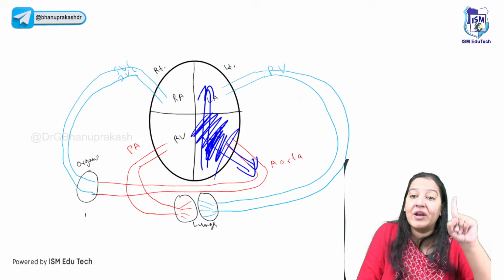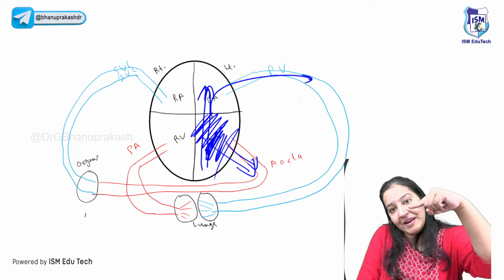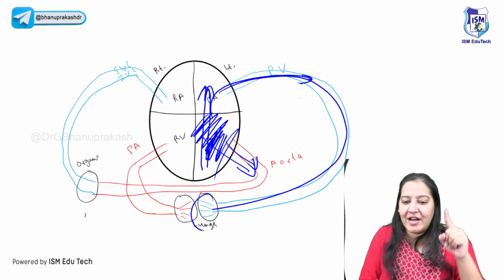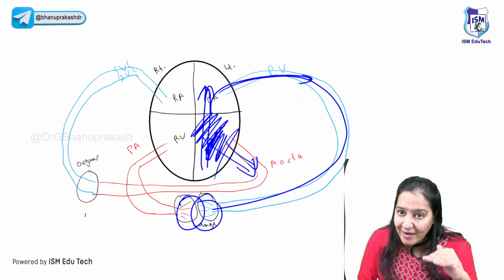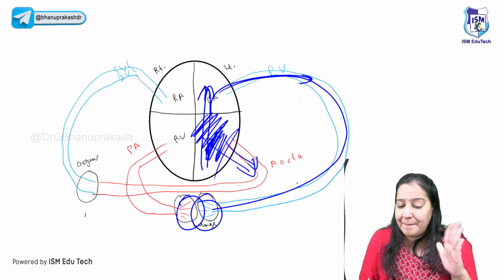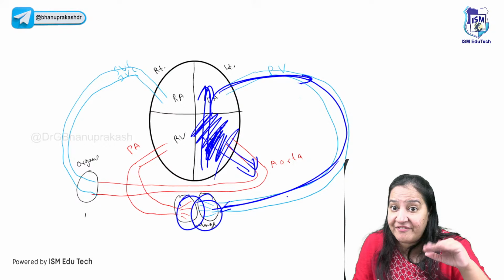From the left ventricle, it will go to the left auricle. From the left auricle, it will go to the pulmonary vein. From the pulmonary vein, it will go and accumulate in the lung. So, more blood in the lung. More blood in the lung because it is coming from the pulmonary vein, a venous obstruction.